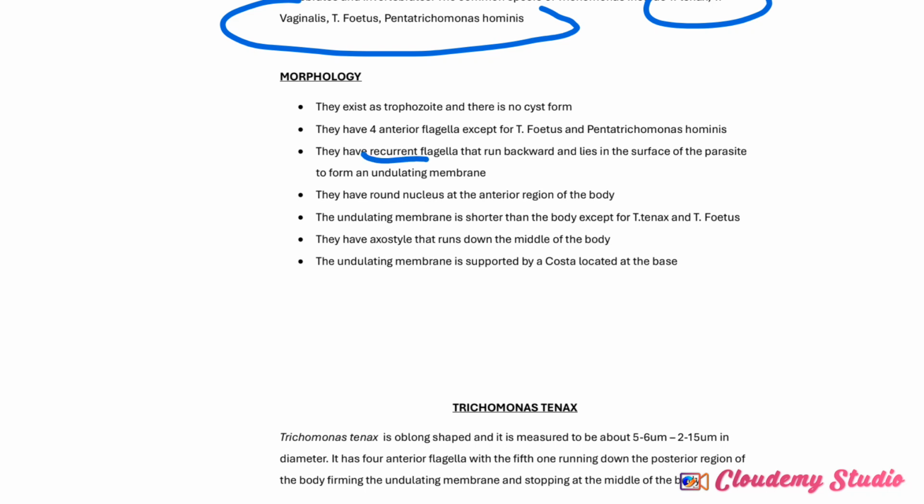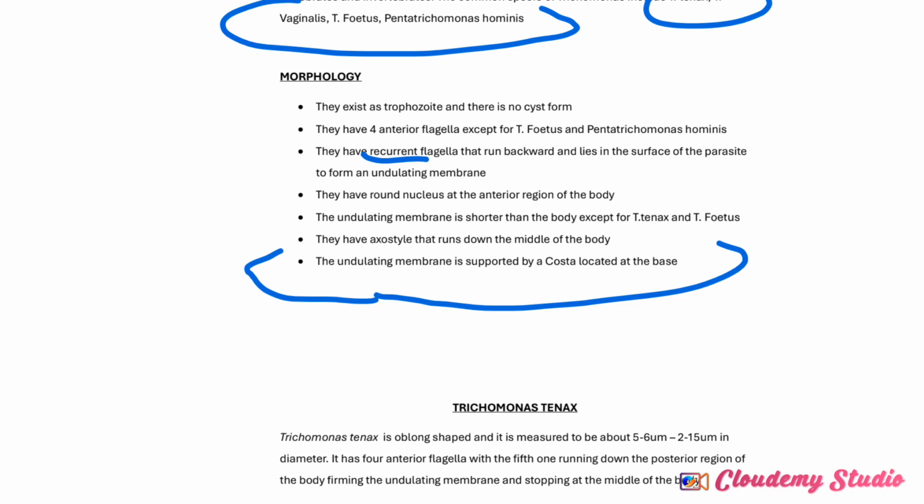And this recurrent flagellum lies on the surface of the parasite to form an undulating membrane. They have a round nucleus at the anterior region of the body, that's at the upper side of the body. The undulating membrane is always shorter than the body, except for Trichomonas tenax and Trichomonas foetus. They have axostyles that run down the middle of the body. The undulating membrane is supported by the costa that is located at the base of the body. So I repeat again, the most important aspects of them are their flagella, their undulating membrane, their costa, and they exist as trophozoites without any cystic form.